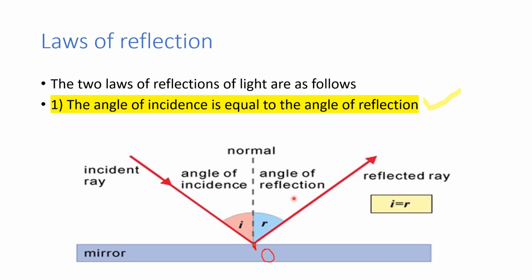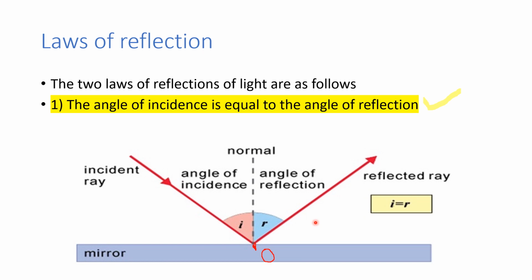And here is the angle of reflection. Yes, it is very easy. The reflected ray makes an angle with the normal. That angle is considered the angle of reflection. So there are two types of angles.